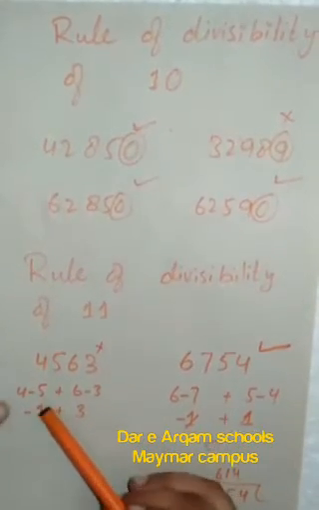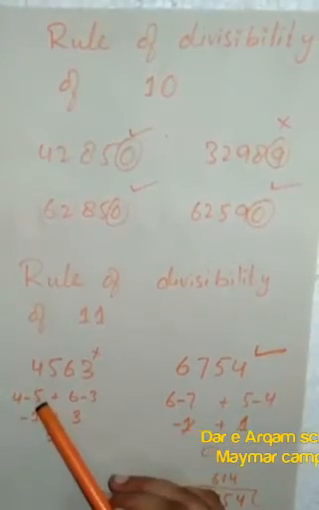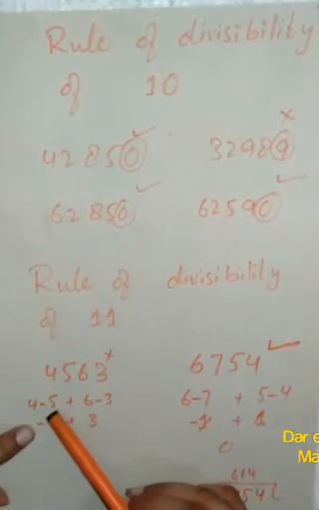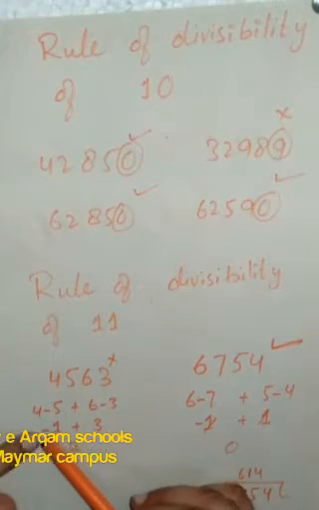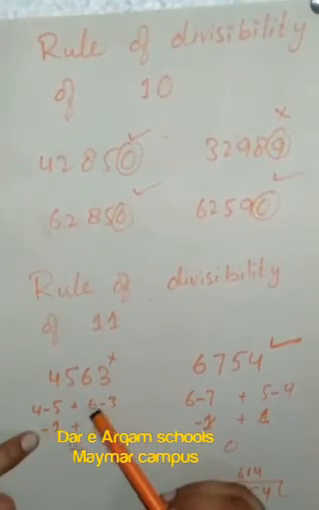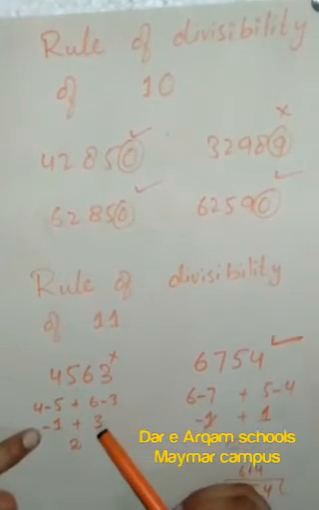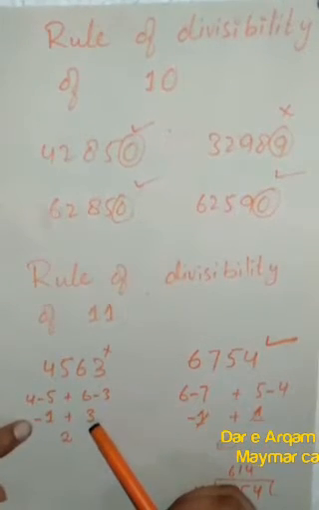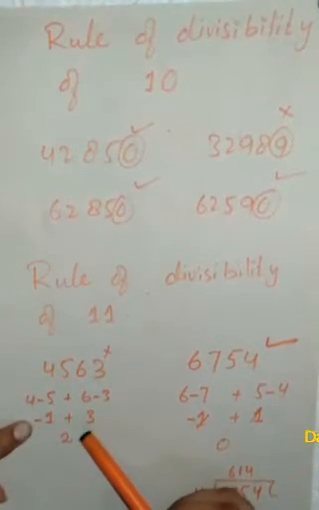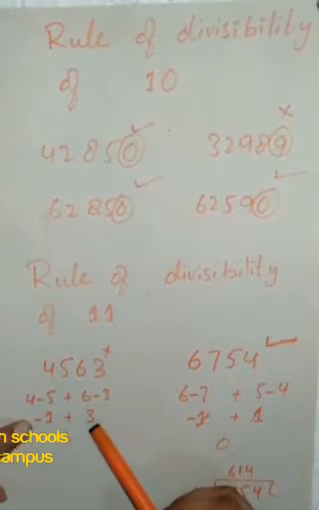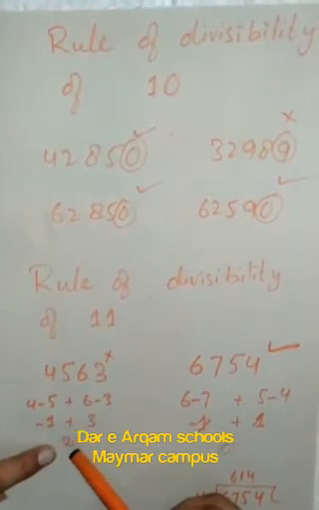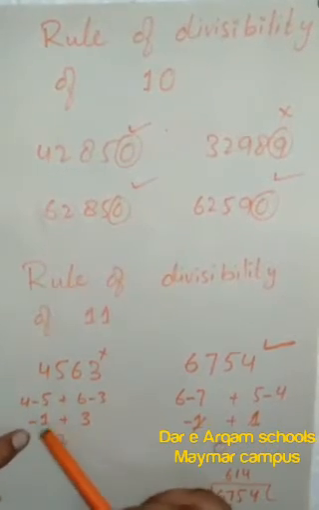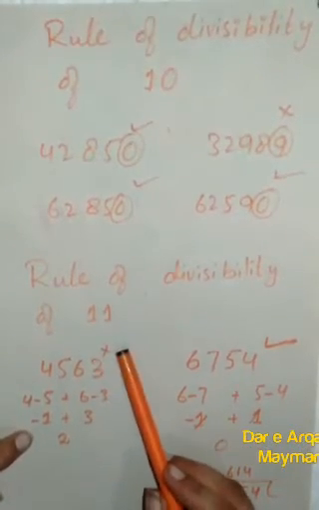But here when we subtract 4 from 5, we get minus 1, because the number being subtracted is greater, so the sign will be minus. Here the difference of the other subtraction is 3. When we add these two differences, we get 2 as the answer. So this one is not divisible by 11.